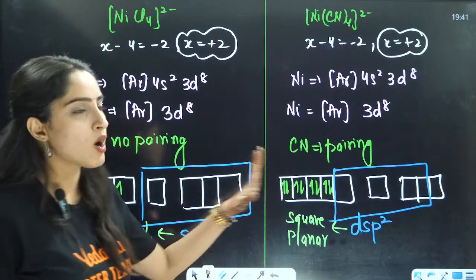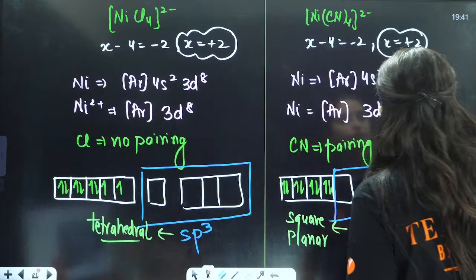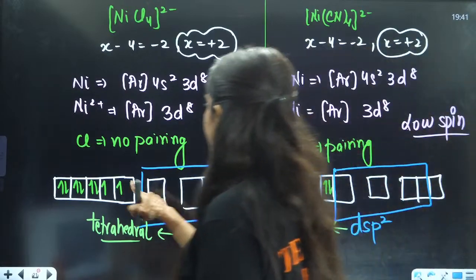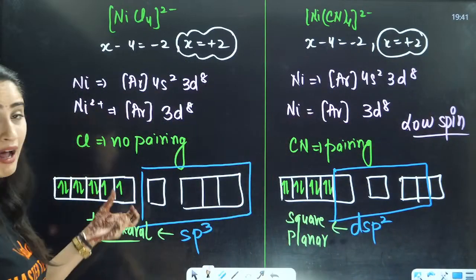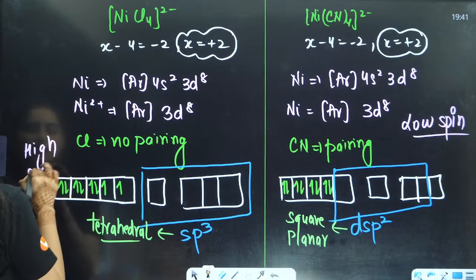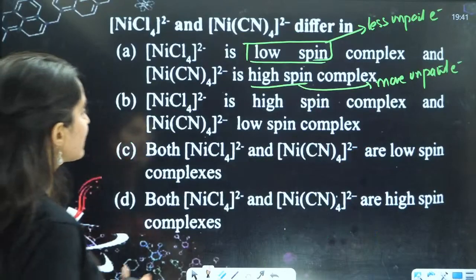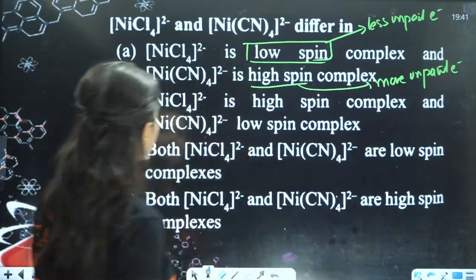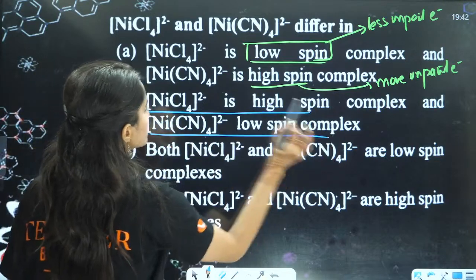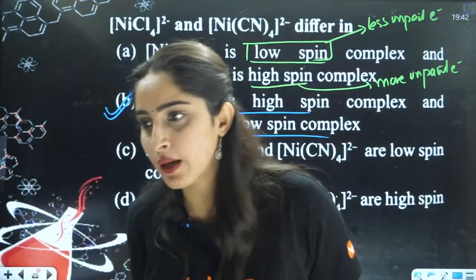Here there is no unpaired electron. When there are fewer unpaired electrons, that is your low spin complex. And when there is pairing, when there are unpaired electrons, that is called a high spin complex. So we can write that Cl has high spin. Where is Cl? Cl is the high spin complex and this is your low spin. So B will become the correct answer.